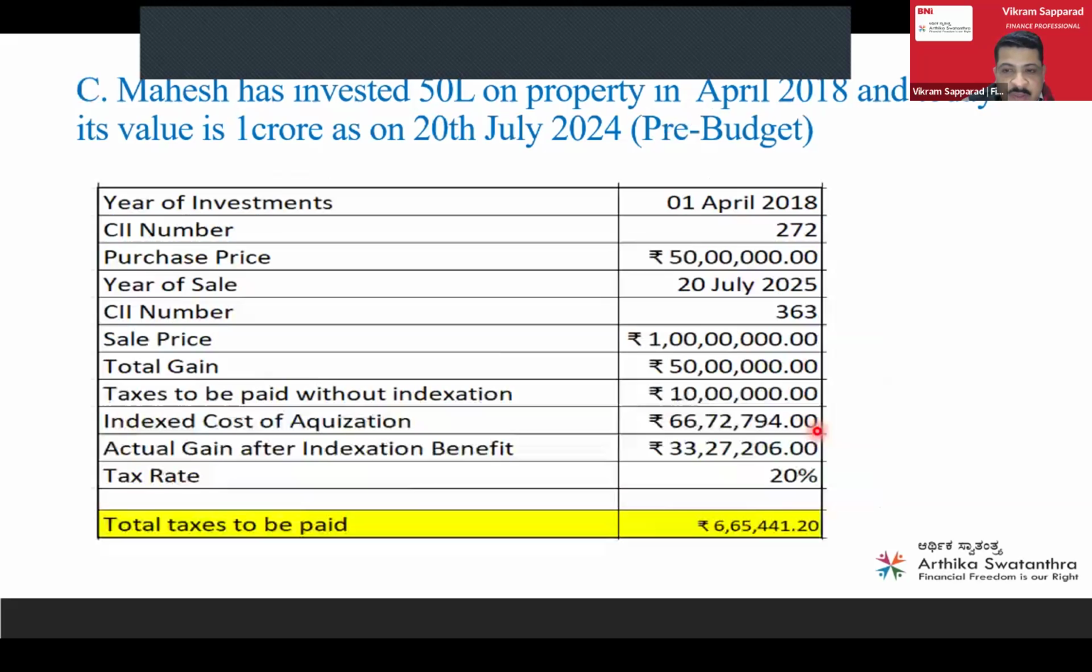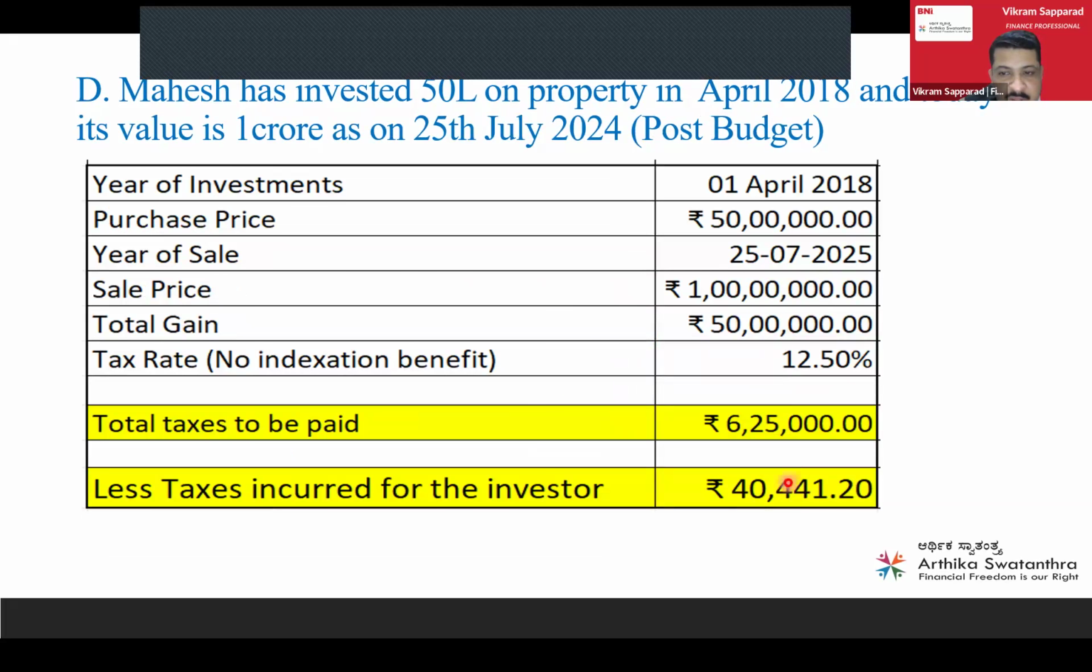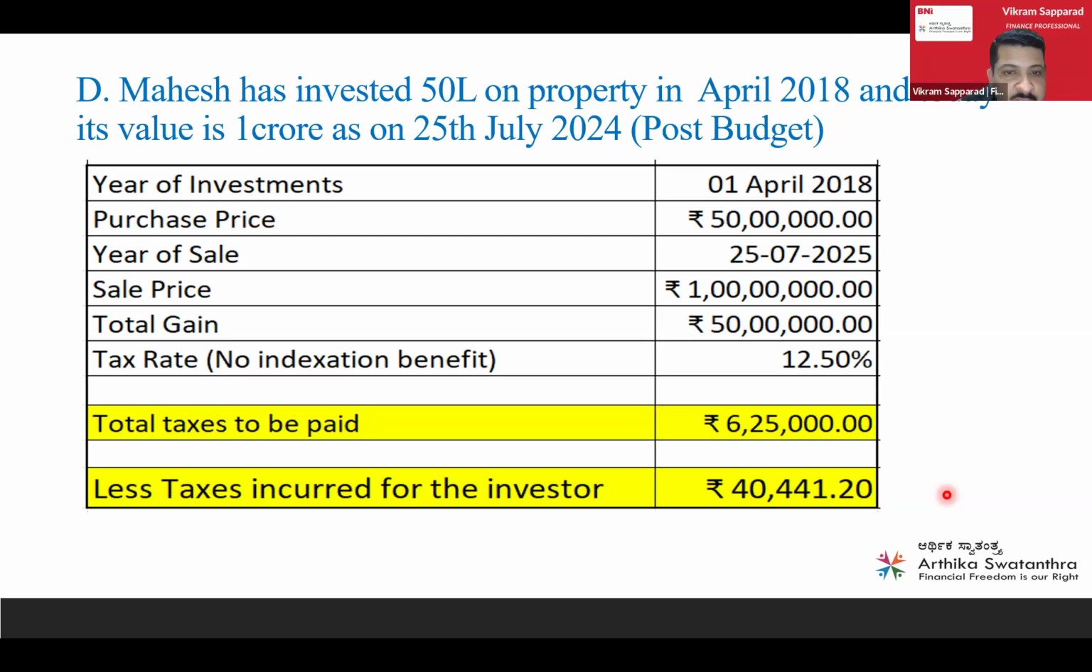If you see here in this case, instead of 6.65 lakh, Mahesh has to pay 6.25. So the savings for him is 40,441. For him, the without indexation benefit has more benefit compared to indexation benefit. Whereas in case of Ramesh, indexation benefit was there, but for Mahesh, there's no benefit.